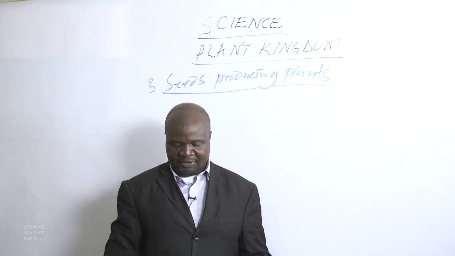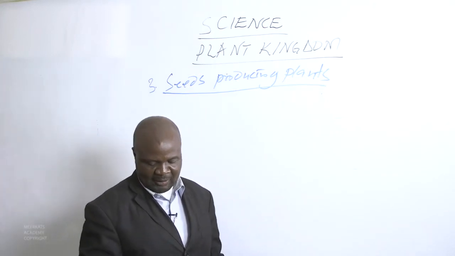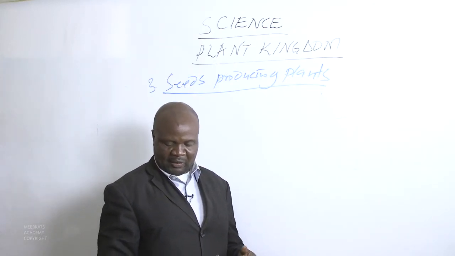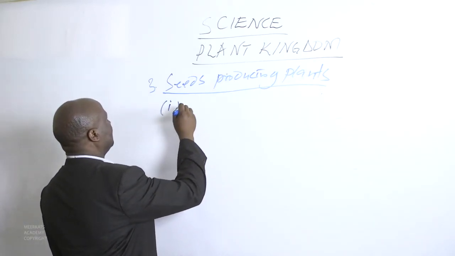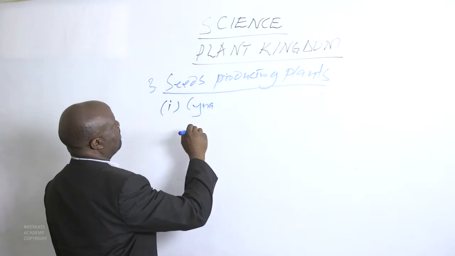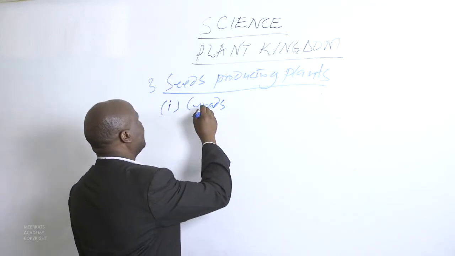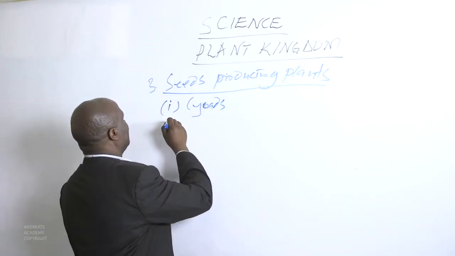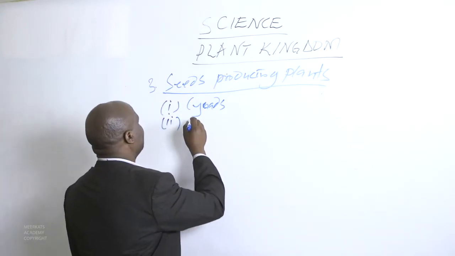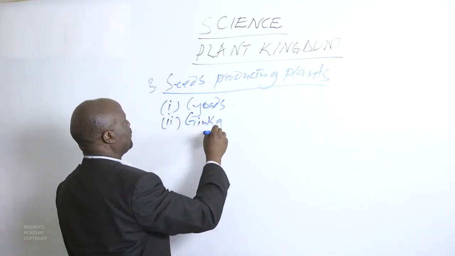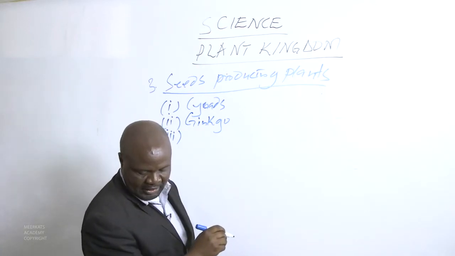The divisions of seed-producing plants are classified into 4. The first one is the cycads. The second is the ginkgo. The third is the conifers.